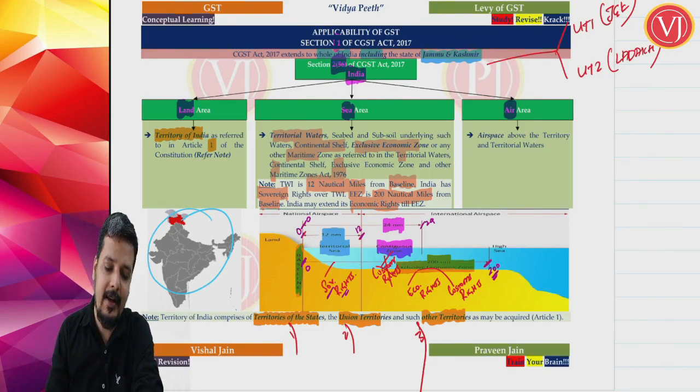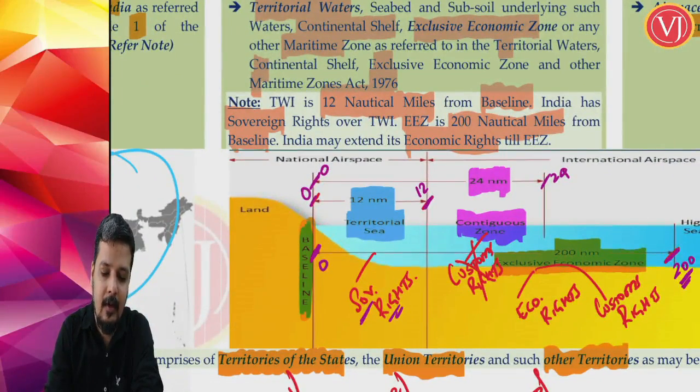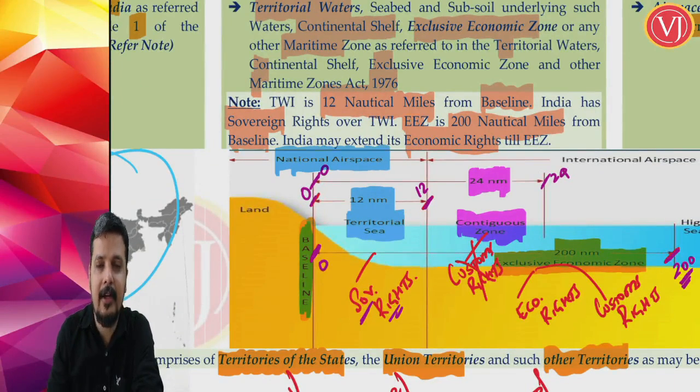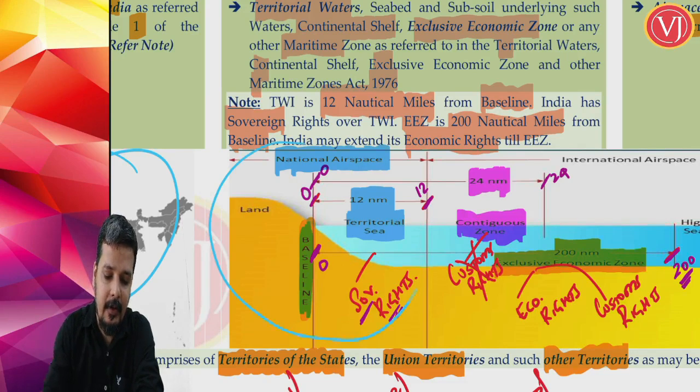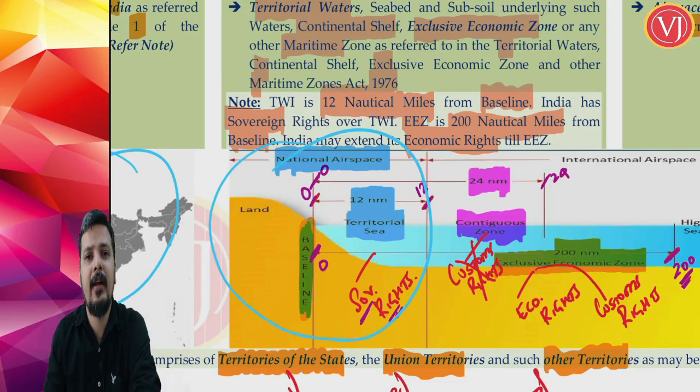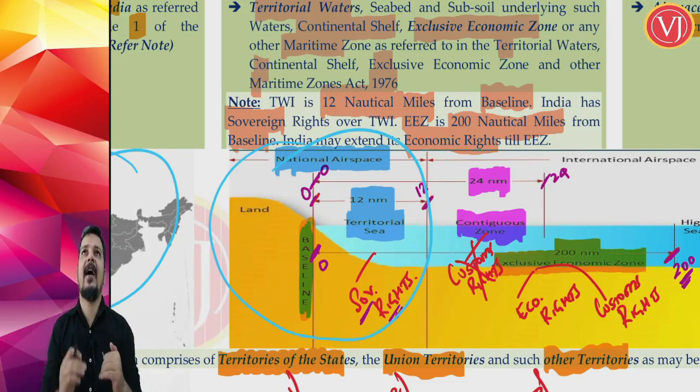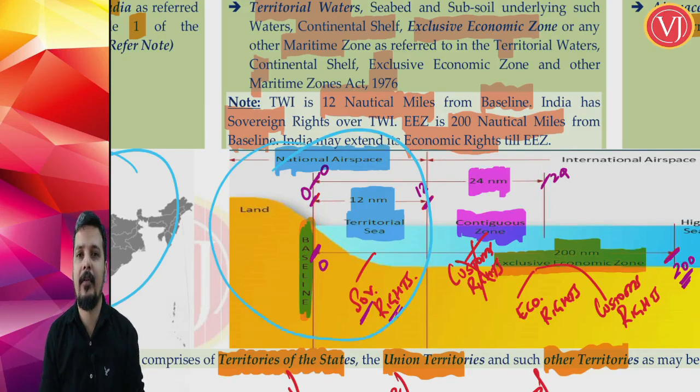And friends, when you talk about air area, it is quite simple. Air area is only and only above the territory of India and territorial waters. When you talk about national airspace, it is only above the territory of India, that is the land area, and 12 nautical miles, not beyond that. So airspace is only restricted above the land area and above the territorial waters of India.